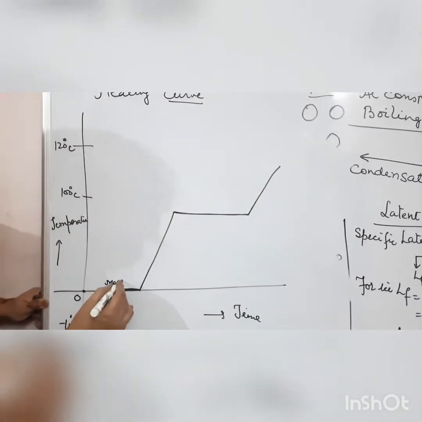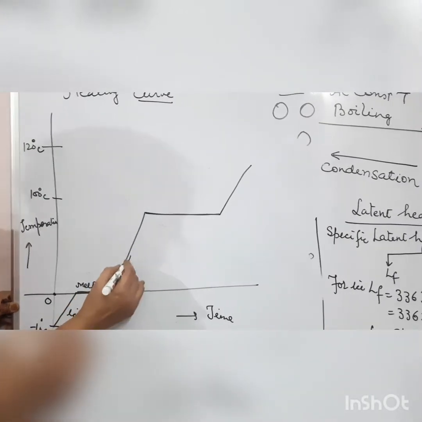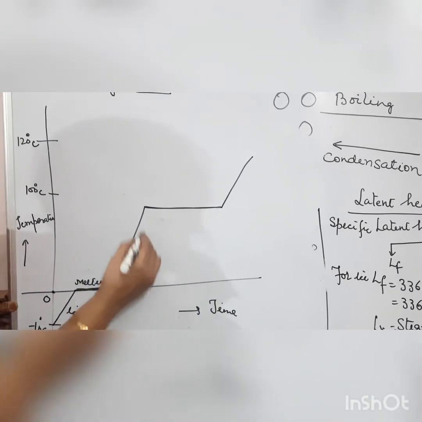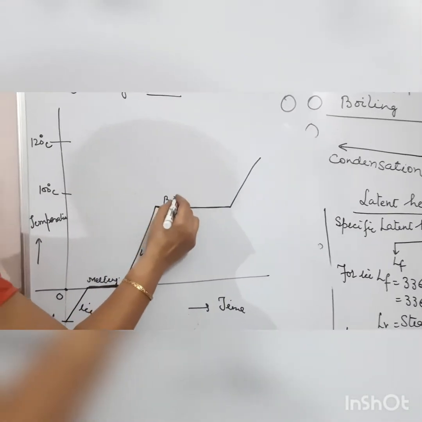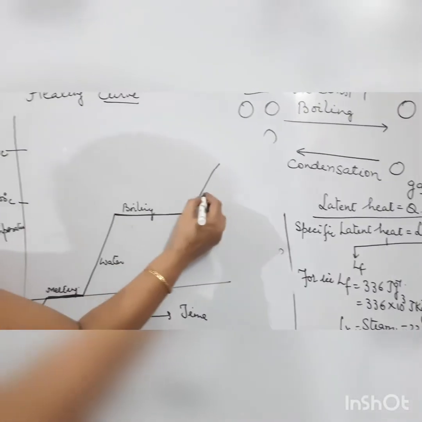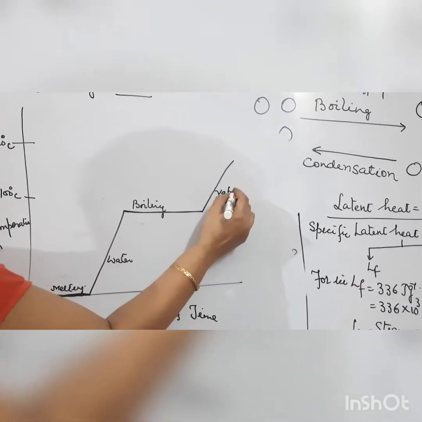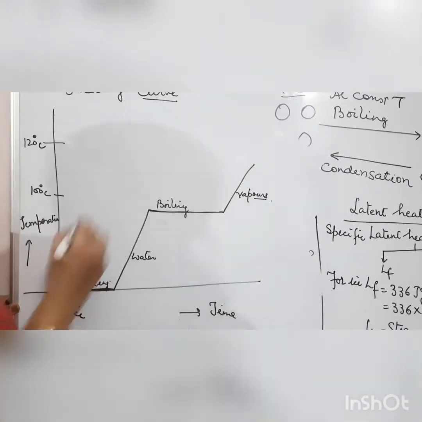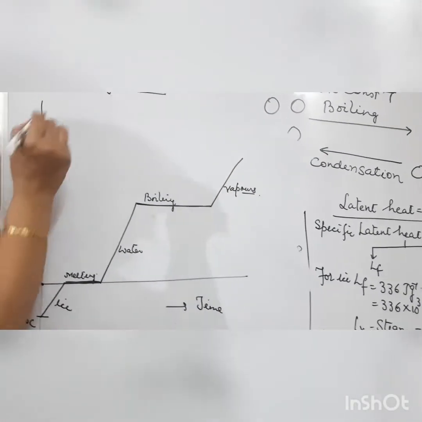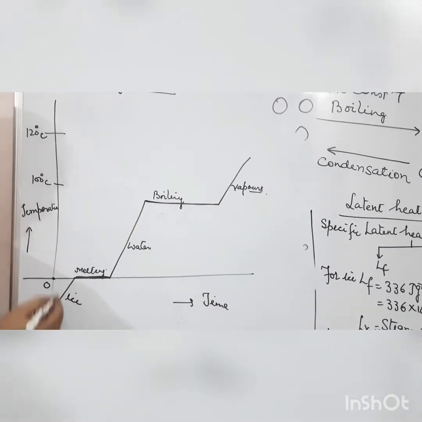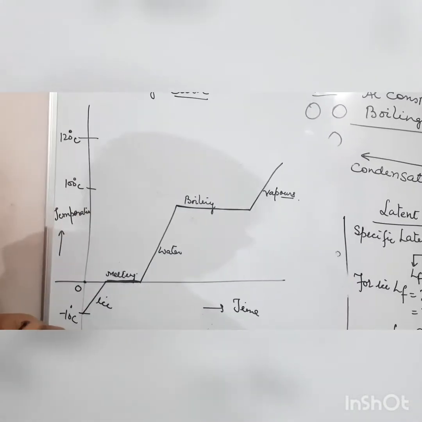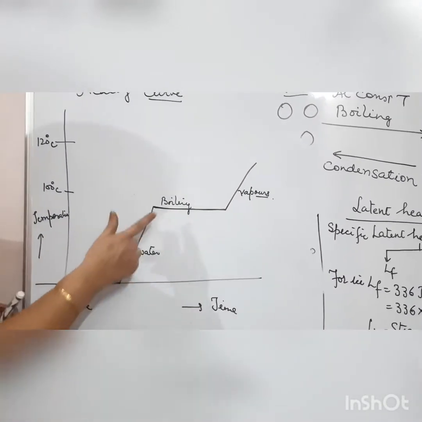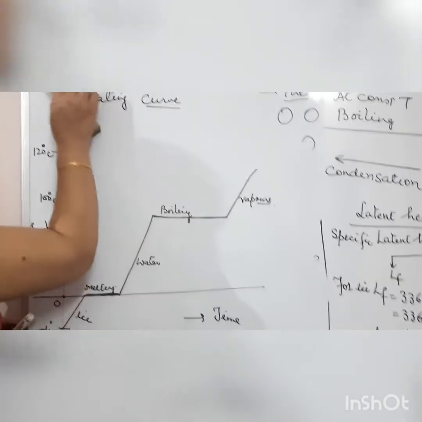What happened here? Melting. Here water. Here what happened? State change, boiling, and here vapors. So this is the heating curve, showing how ice converts from -10 to 120 degrees Celsius. Be careful: during the state change, temperature remains constant.